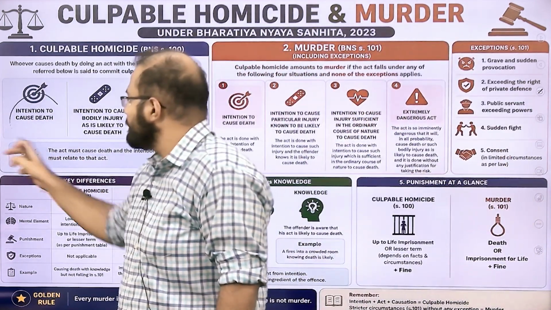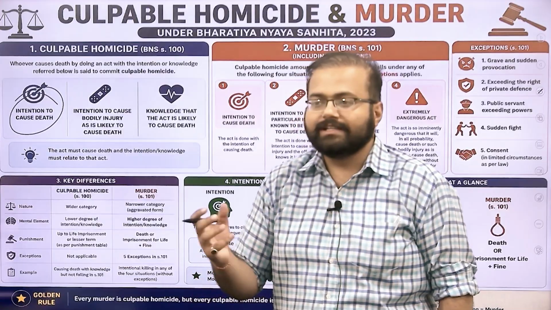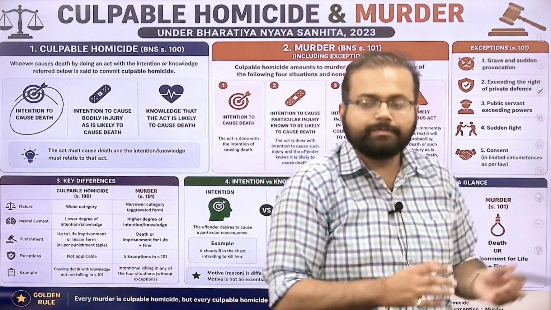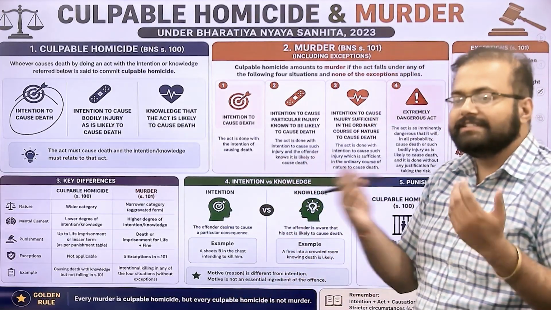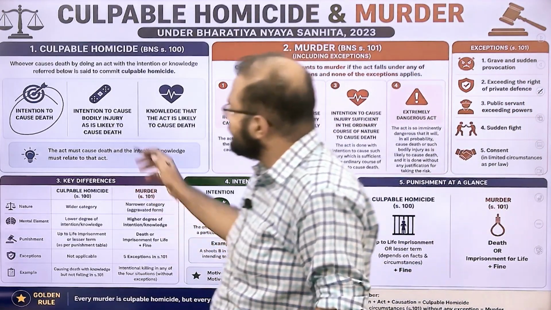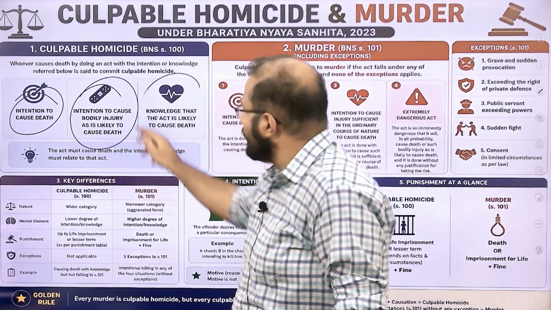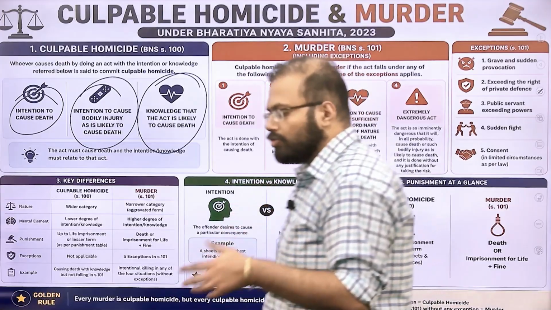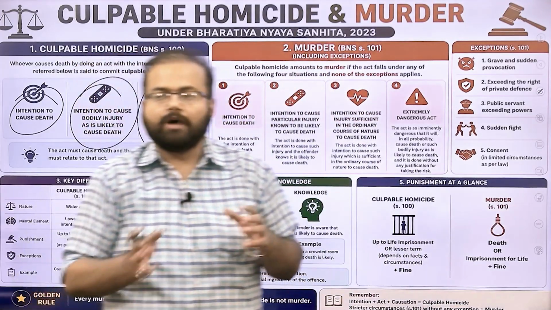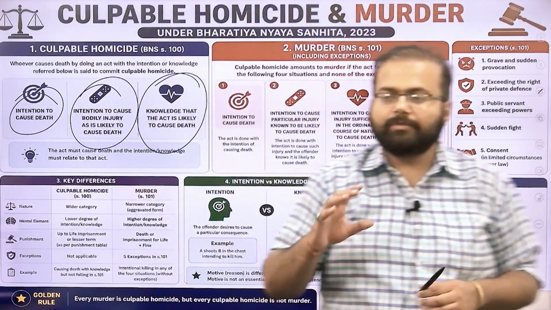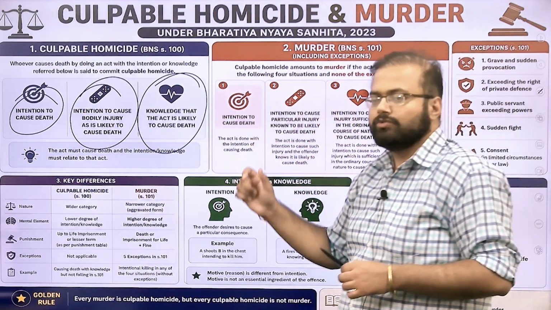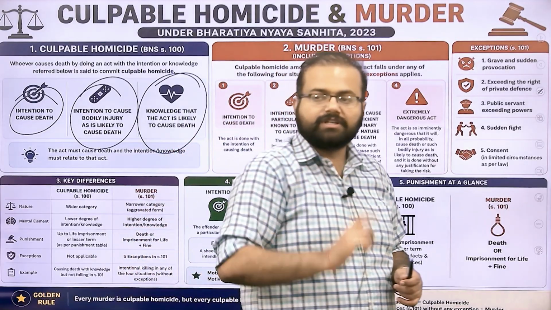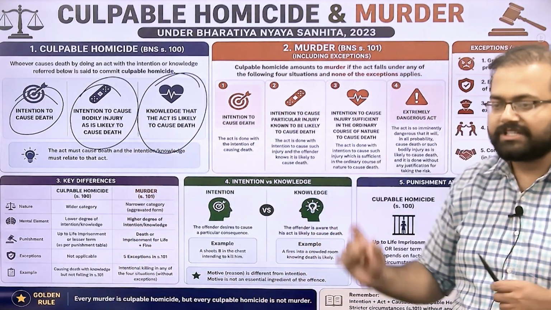ठीक है? Then what else? There should be an intention to cause a bodily injury which may lead to death. वो ऐसी इंजरी है जिसकी वजह से आपकी डेथ हो रही है. Then, or you have the knowledge that the act you are doing is so dangerous that will amount to death. So, culpable homicide basically translates into an act which is blameworthy of accusing a person of killing another person.